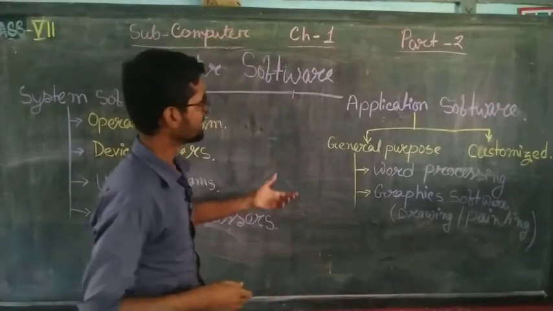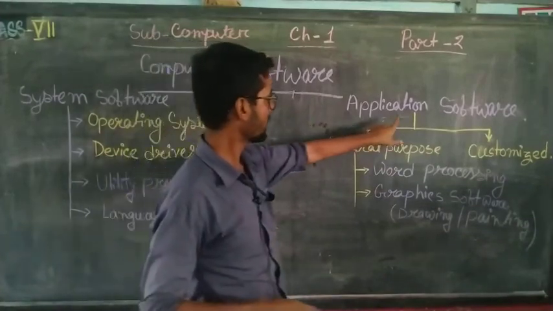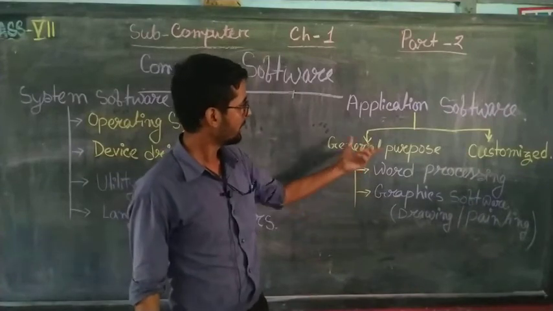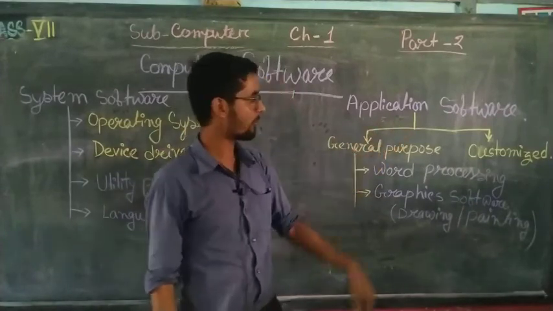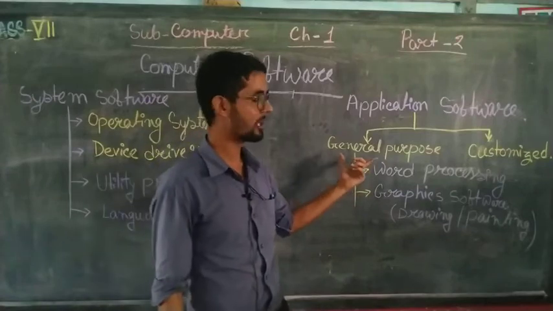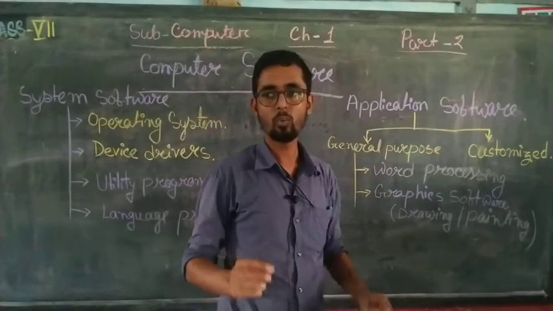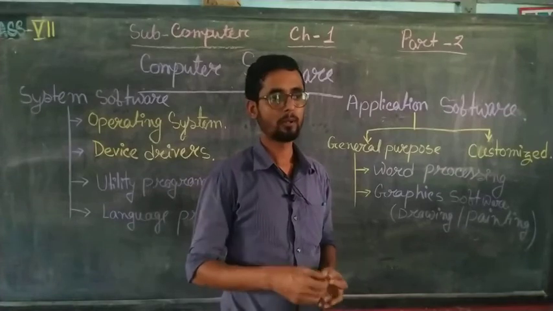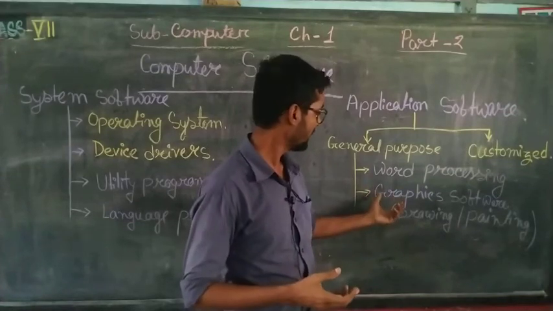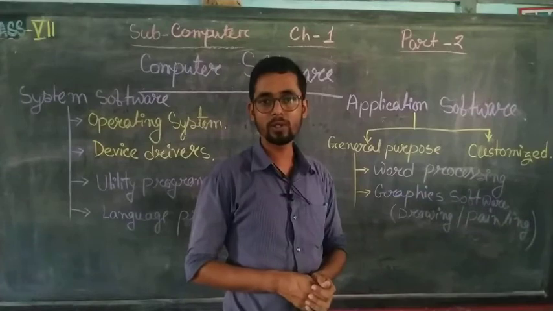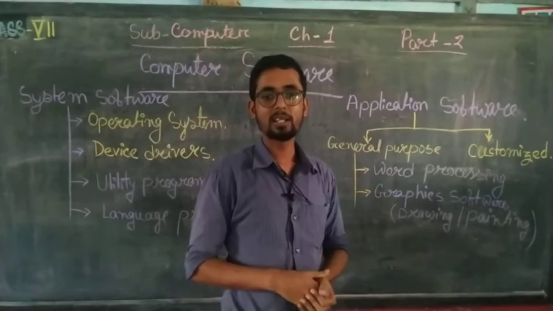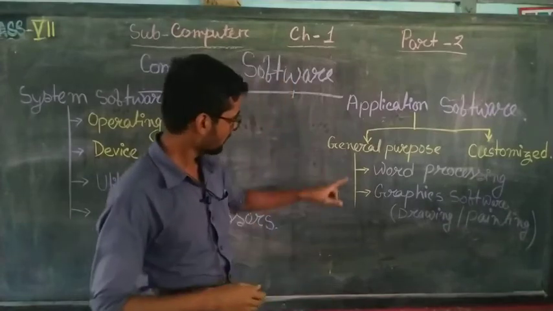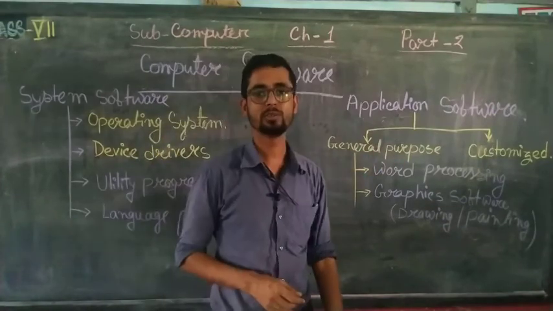Now see application software. The other part is application software. In application software there are two kinds of applications. One is general purpose, that means word processing like MS Word 2007 or 2010, painting or graphic designing software, or MS Excel or Adobe Photoshop. This kind of software is called general purpose software.